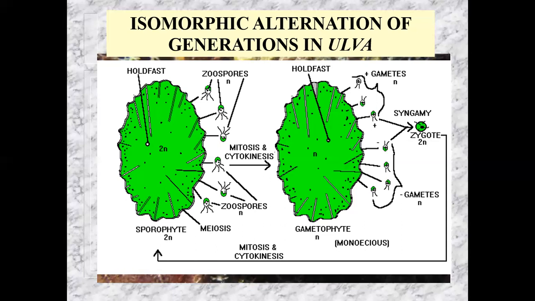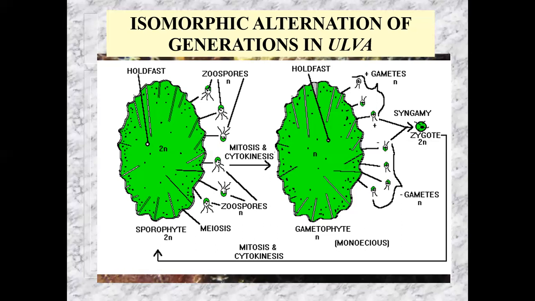The beauty of this is that it's a very powerful life cycle, because the sporophyte, one piece of Ulva, can make literally hundreds or even thousands of spores, and each one of those can grow into a gametophyte. And each gametophyte can make many, many, many gametes, and they can fuse together to make lots of zygotes.